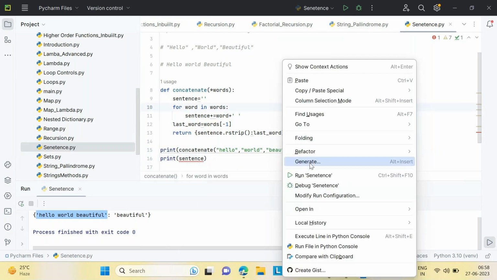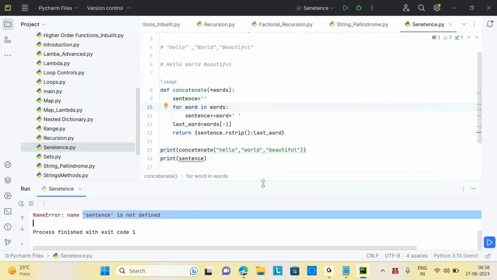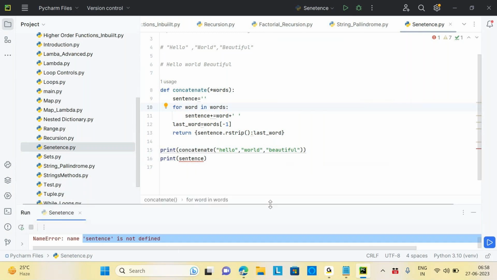So if you run this, it says that sentence is not identified. That's where the scope of the variable comes into existence. There are two scopes here: one is the local scope and one is the global scope for the variable.